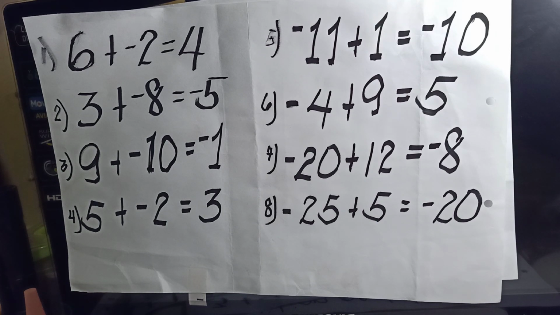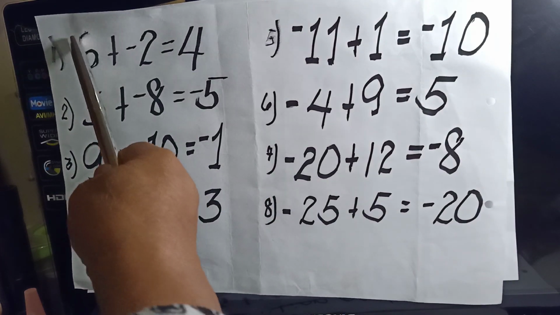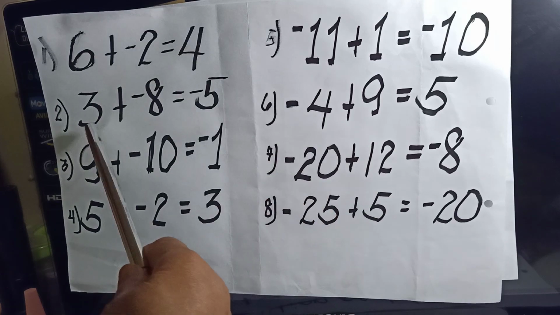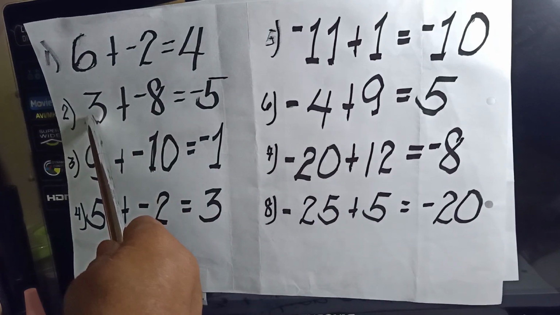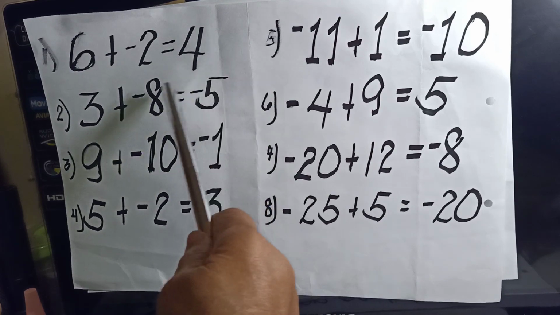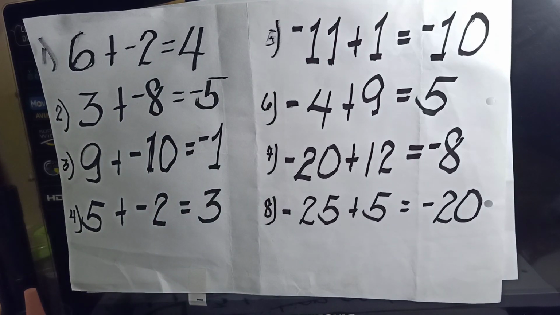So this is our way of adding unlike-signed numbers. Instead of adding, we perform subtraction, but that is disregarding their signs. Regardless of their signs, we subtract the smaller number from the bigger number and affix the sign of the bigger number to the result. 8 minus 3 is 5. Since 8 is negative, the sign of the answer is negative.